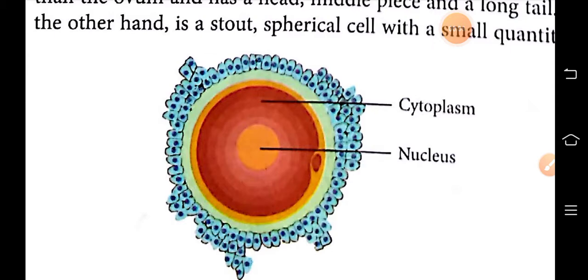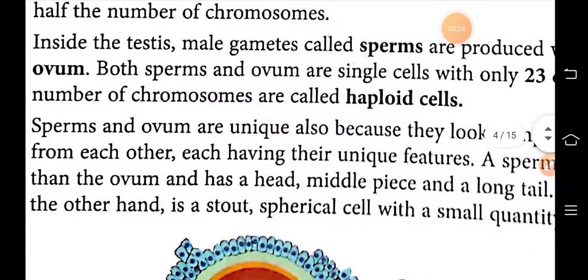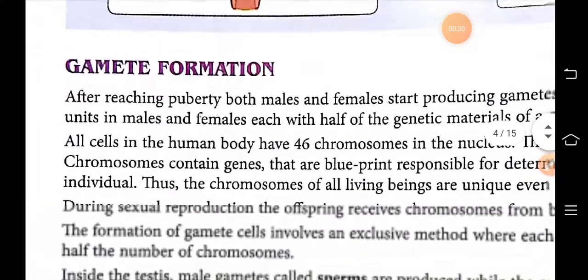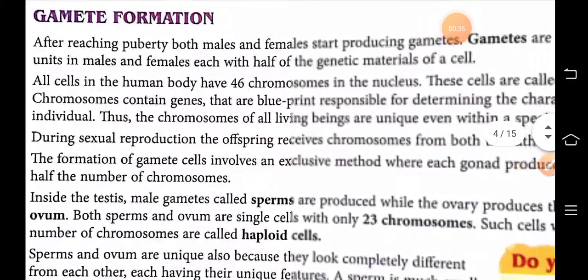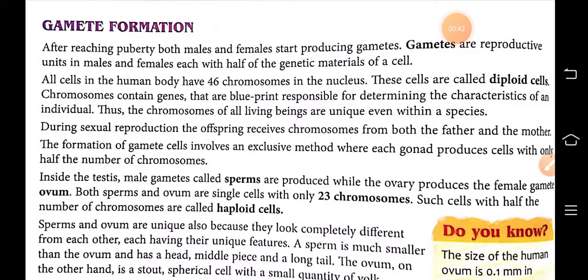So, we are in the reproduction chapter. Yesterday, I had explained to you about male and female gametes and what is reproduction. Today, we are going to read about gamete formation and fertilization. So, first of all, what is a gamete? Already, I had explained to you it is the male or female sex cell. The female and male sex cell is known as a gamete.